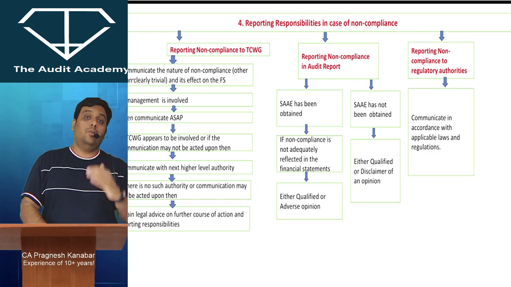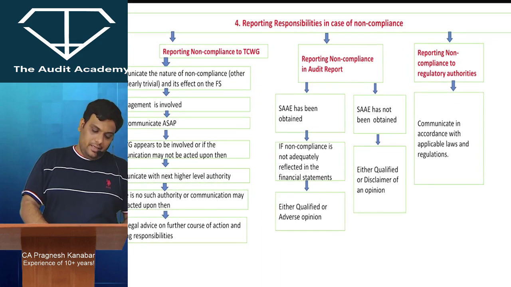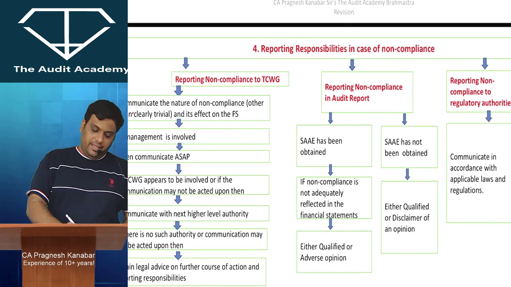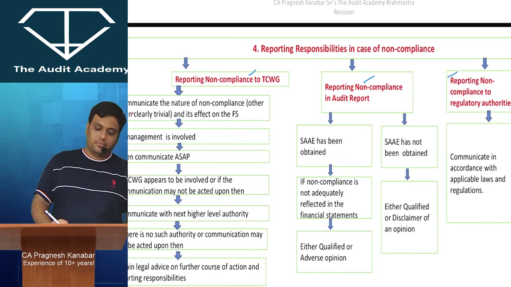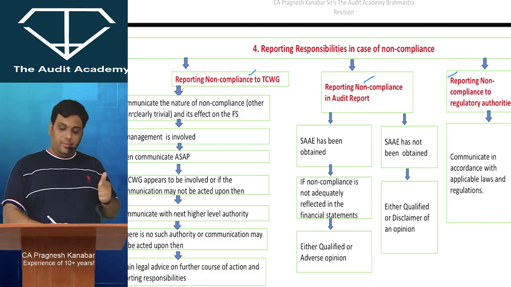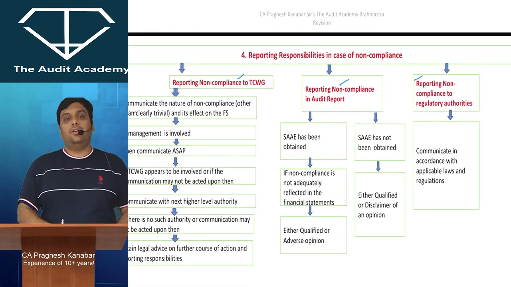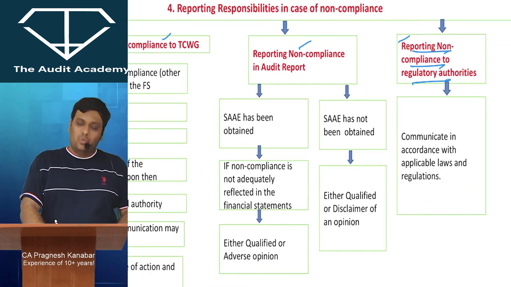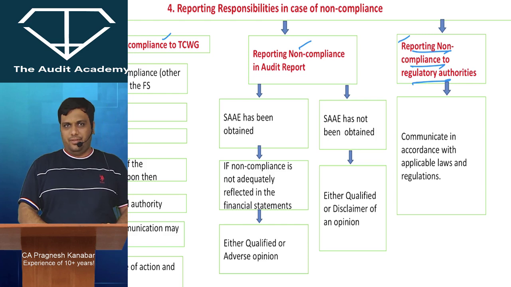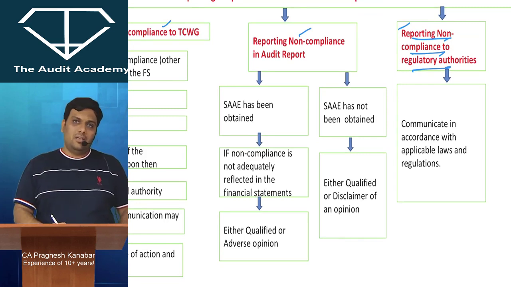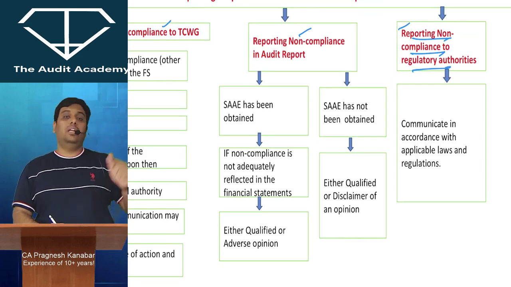Now let us say they are talking about reporting the non-compliance. When they talk about reporting responsibilities of the auditor with respect to non-compliance, they have divided into 3: reporting non-compliance to TCWG, reporting non-compliance in the audit report, and reporting non-compliance to regulatory authorities. Let me tell you that I am going to report to regulatory authorities only if it is required by the laws and regulations. For example, if I find child labor, you don't expect me to report to Labor Ministry straight